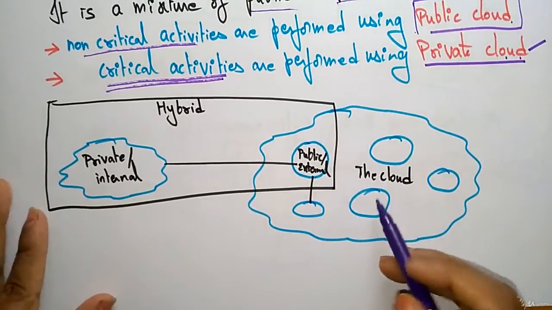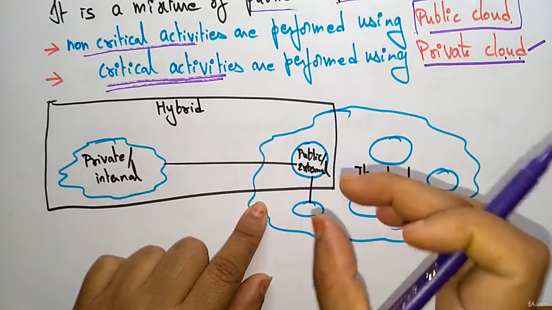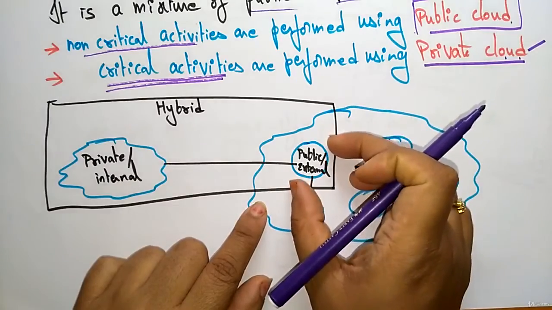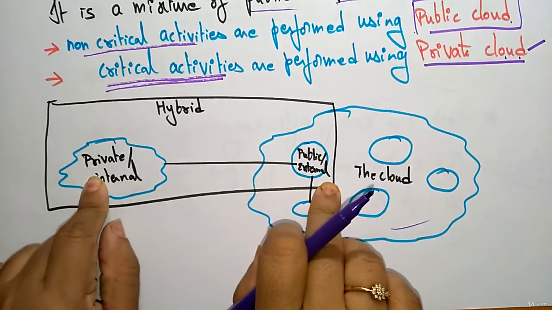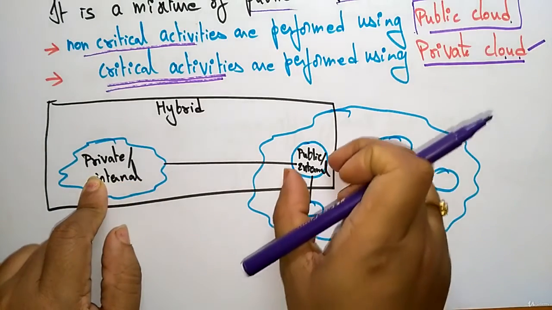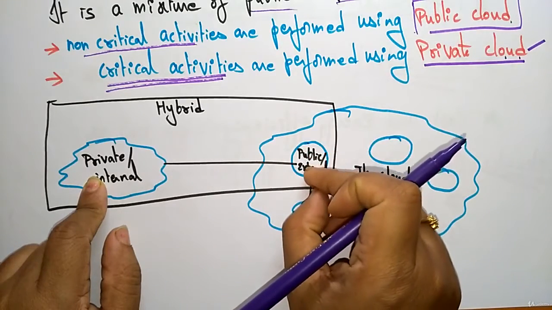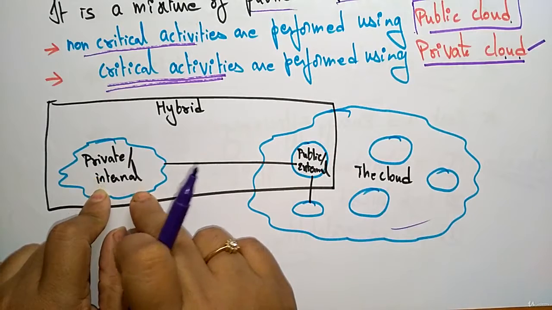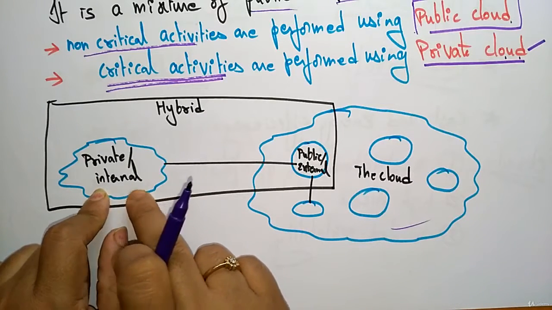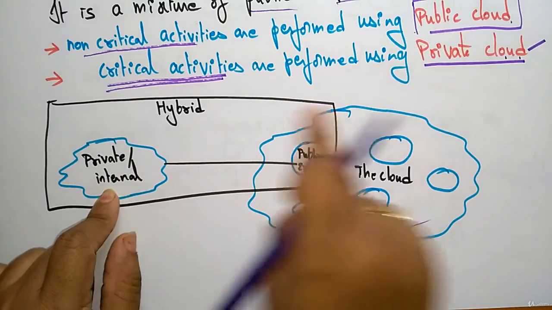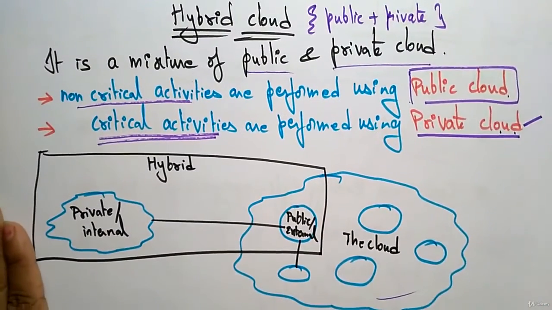So just see the diagram here. This is a cloud, and in the cloud you have the public or external information. This is a hybrid cloud. Hybrid cloud has the private as well as the public. Whatever information should be accessible by everyone will be placed on the public, and the information that should be most secured, not visible to everyone, should be placed on the private. Everything will be on the cloud. So this is about the hybrid cloud.